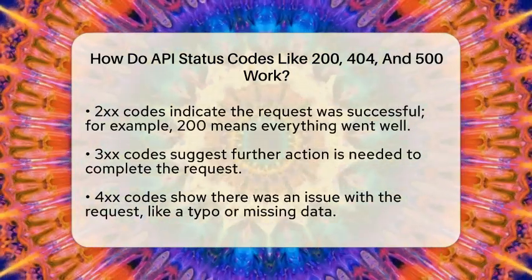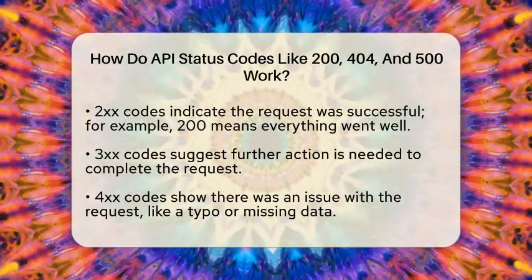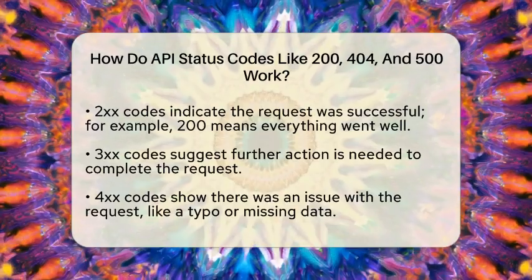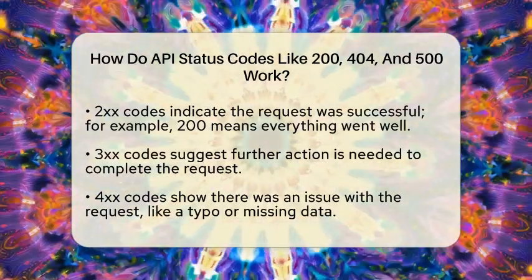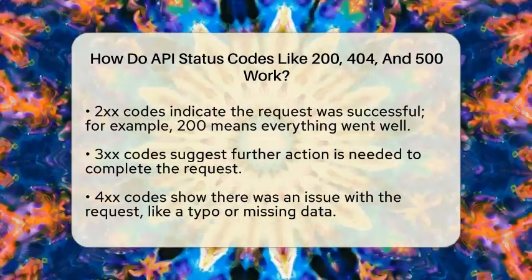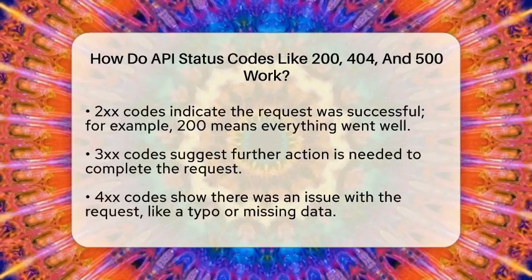Let's focus on the codes 200, 404, and 500. When you see a 200 OK, it means the server understood your request and successfully sent back the data you asked for. For example, if you request user information, you'll get a JSON file with all the details. It's like a thumbs up from the server saying, "All good, here's what you wanted."